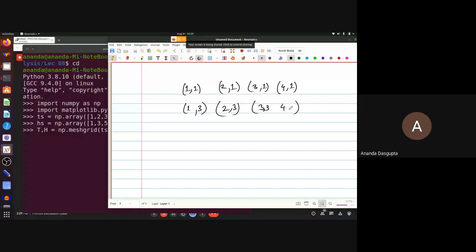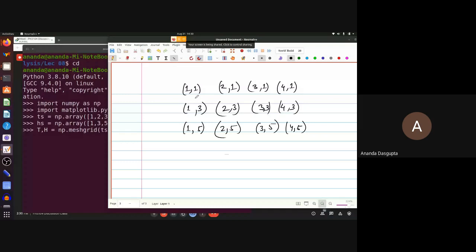And then we will come to the next row, which will have 1, 2, 3, 4 for t's again. And instead of 1 here, you will have 3, because h is 3 for each of these points. One more row down, 1, 5, 2, 5, 3, 5, and then 4, 5, and so on.